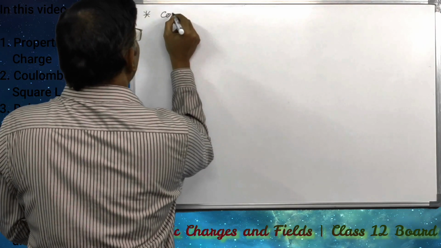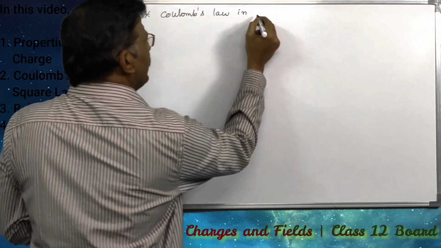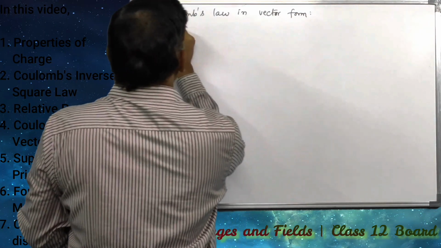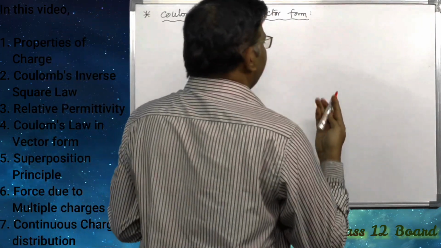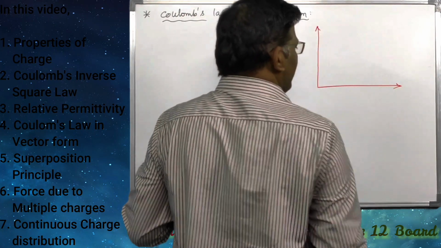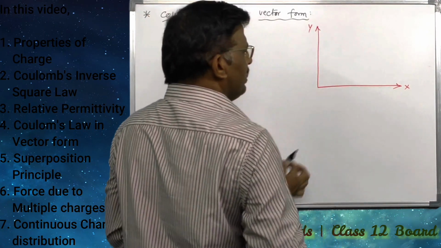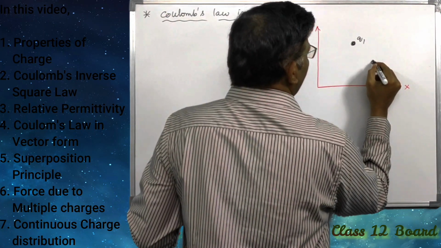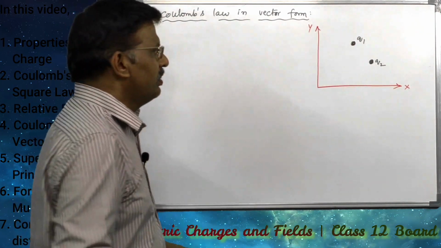Next one is Coulomb's law in vector form. Let us assume this is the Cartesian coordinate axis, x-axis and y-axis, and here let us imagine the two charges, Q1 and Q2.